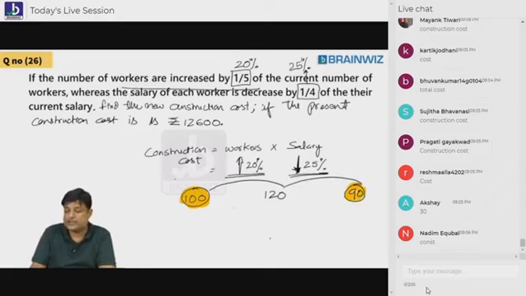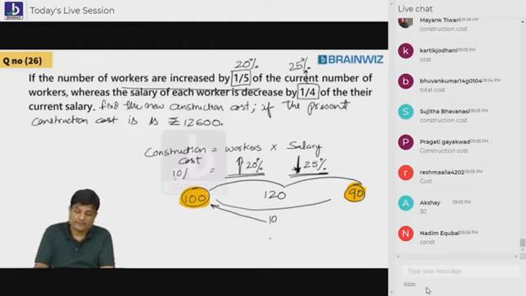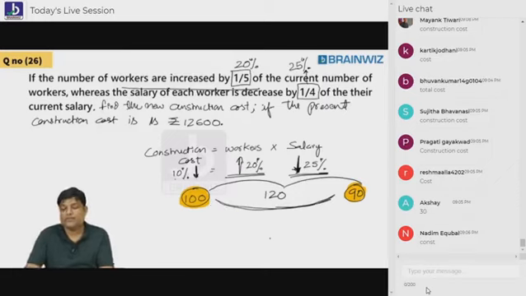The construction cost became 90 rupees. What's the previous construction cost? 100 rupees. Now you have to invest only 90 rupees. How much less? 10 percent. So 10%. Up or down, check it out. It's down, 10% down. Answer is what beta? 10% down. That is decrease. Are you understanding, everybody? Yes or no?